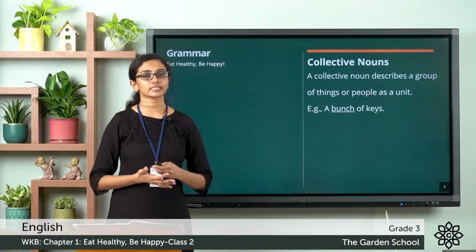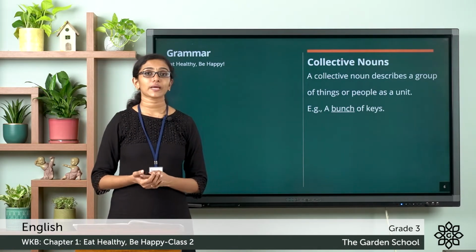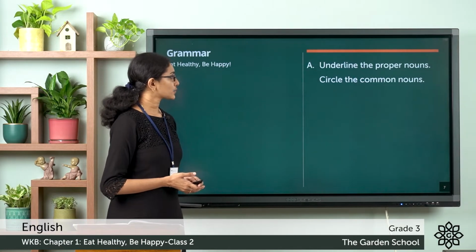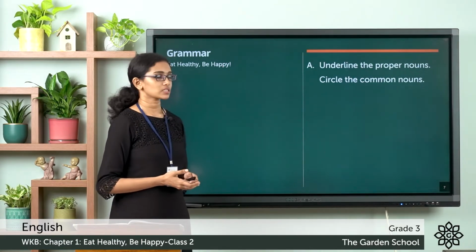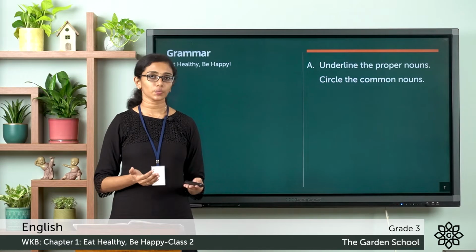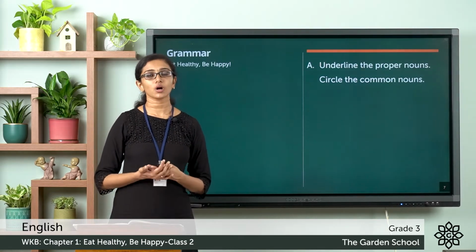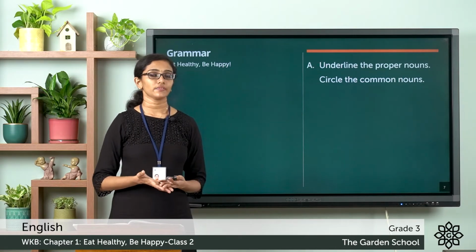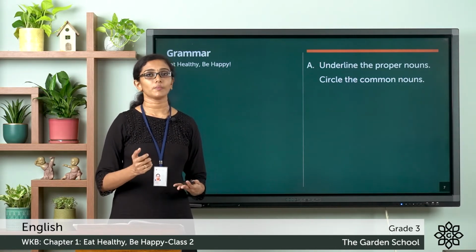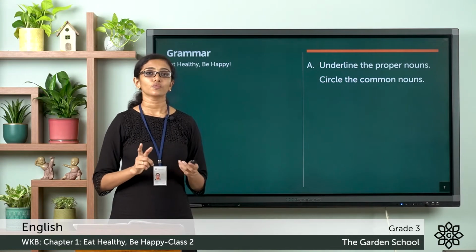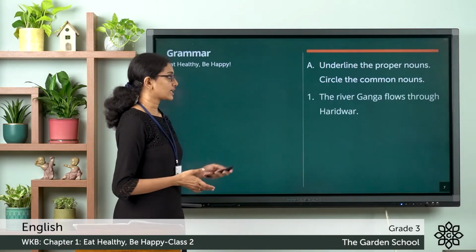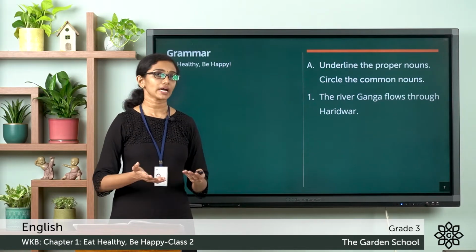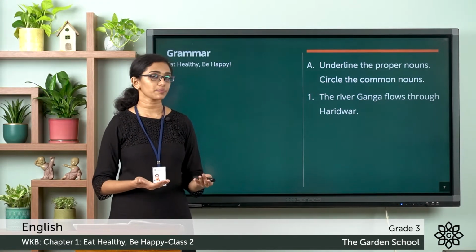Now let's get back to the exercise part. All of you look at page number 6 in your textbook. There you see this question: underline the proper nouns, circle the common nouns. Now we know what proper nouns and common nouns are. You can see a few sentences there. You have to identify which are the proper nouns or common nouns mentioned in the sentence. For example, the first question there: the river Ganga flows through Haridwar. Can you identify which is the proper noun? So what are proper nouns?